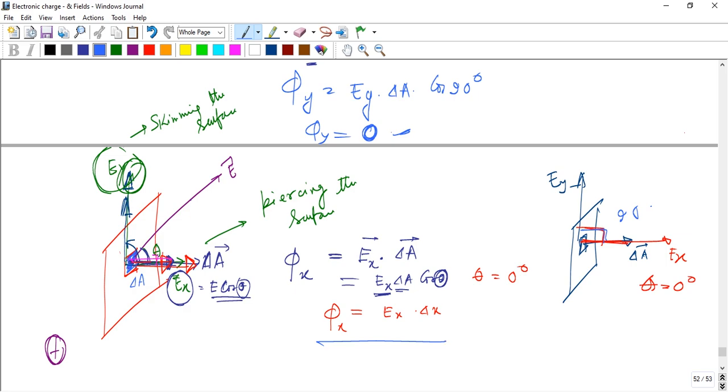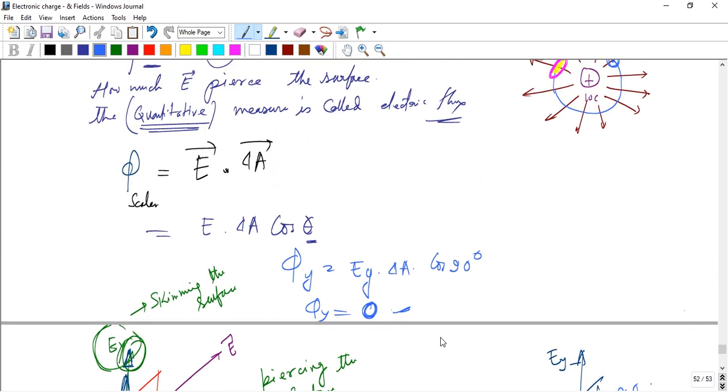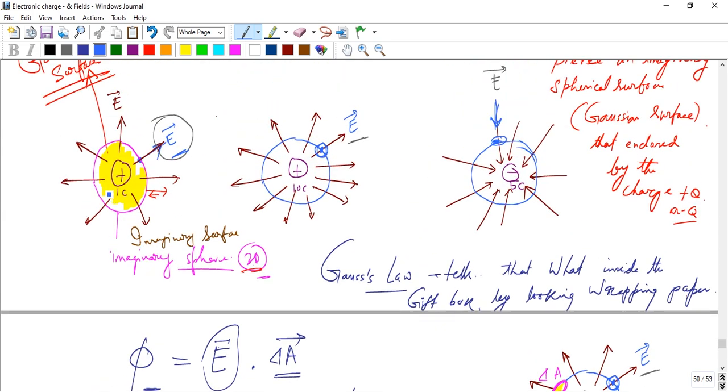The physical significance is that the electric field is always piercing the surface. That's the important thing. If the field is skimming the surface, the flux is 0. In all the cases in the diagram here, the electric field pierces the surface, either in the inward or outward direction. They're not skimming the surface. Skimming the surface would look like this, and that is impossible.